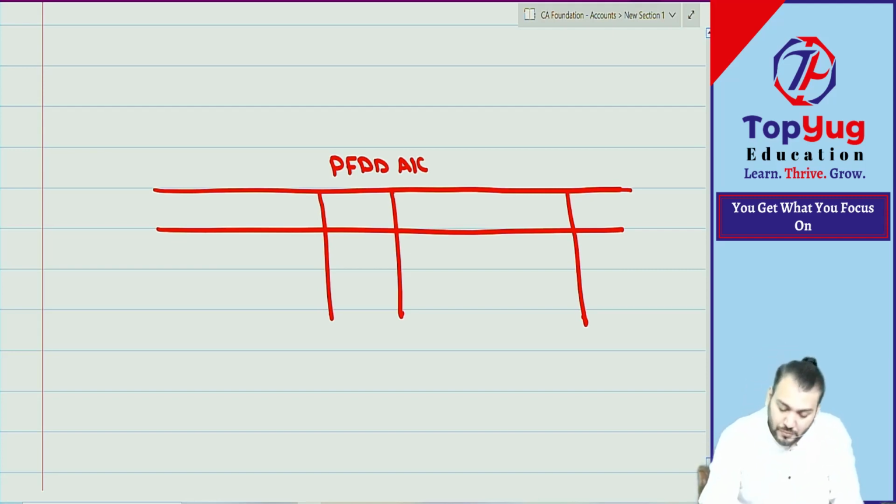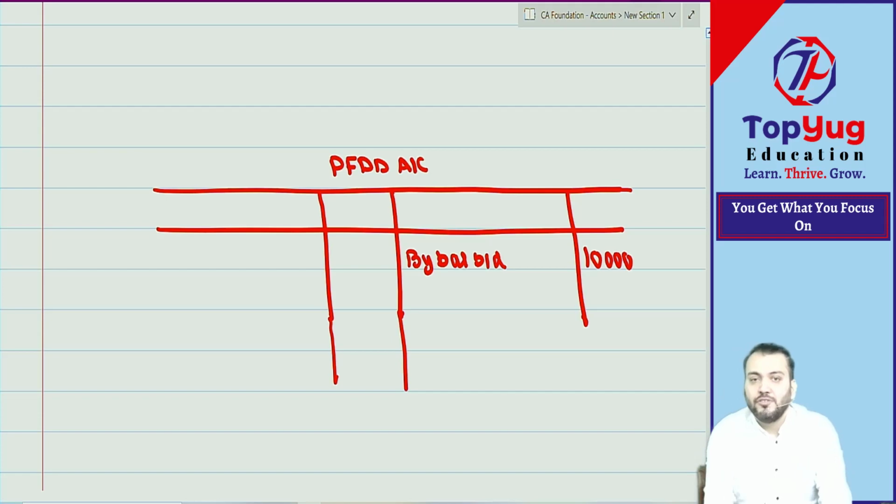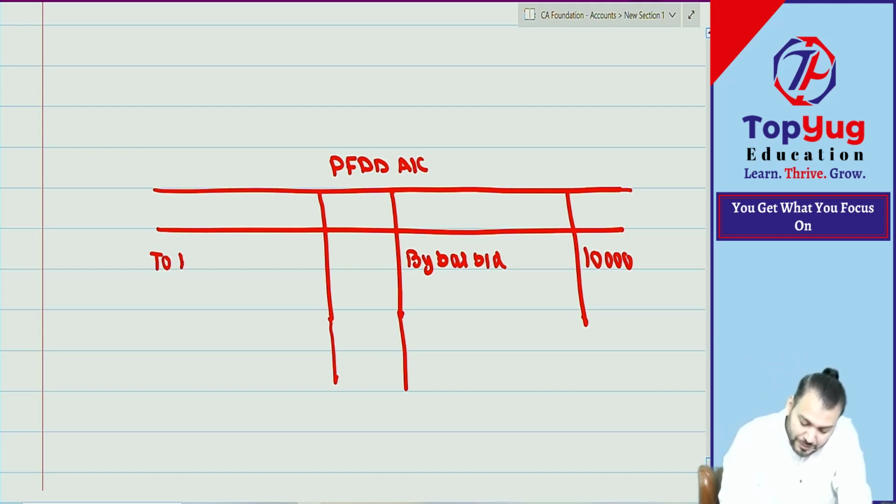Understood? What is the opening balance given? Opening balance was 10,000. Correct. Understood. Then we have passed one journal entry: bad debt to debtor. That will not affect this account. That will affect the debtor account. Then we have done one journal entry: provision for doubtful debt to bad debt account. So that will affect this account. We will add on what? To bad debt. How much? 15,000.